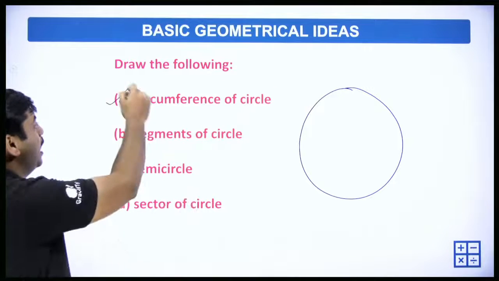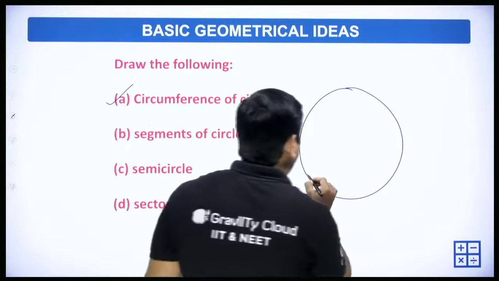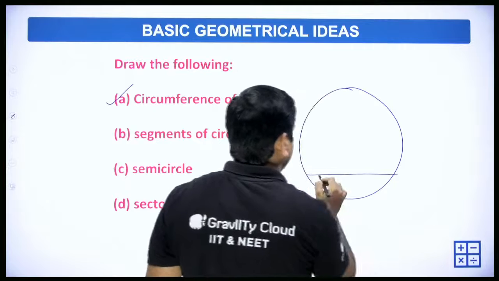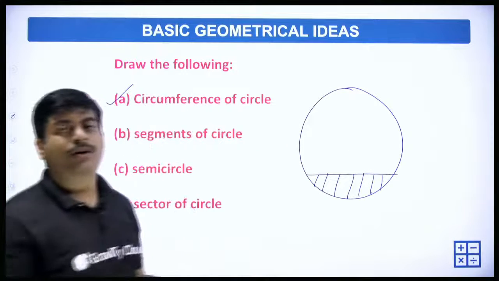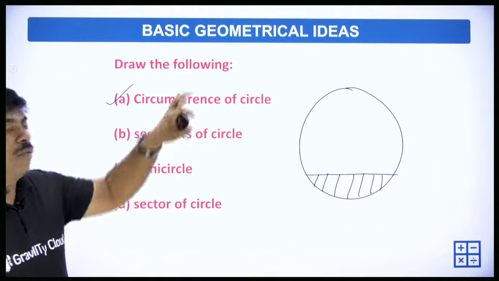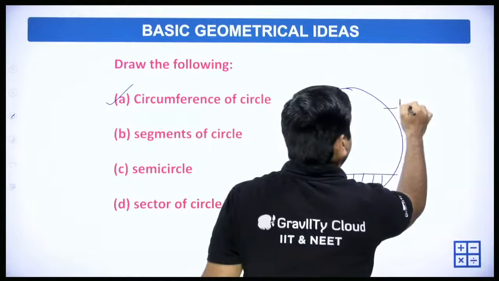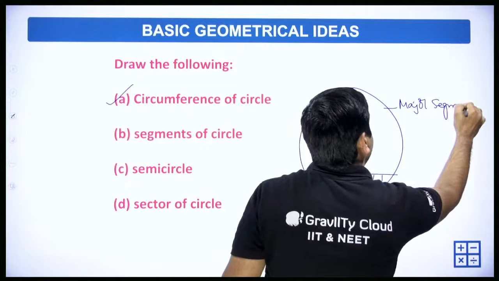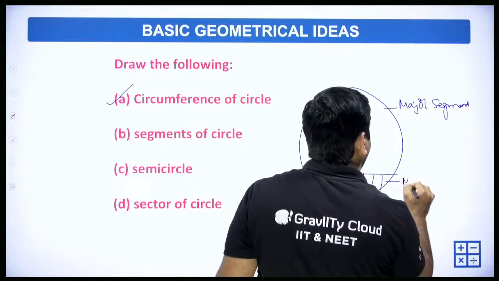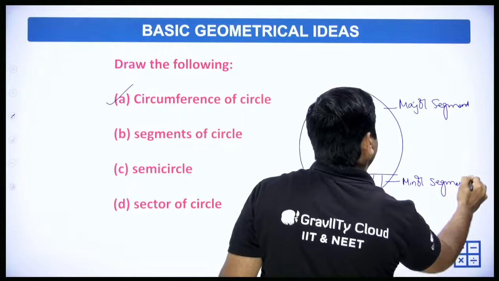Now we need to draw a segment. Draw any line like this. This is one segment and that is the other segment. They can be equal, they may not be. One is a major segment, one is a minor segment. This complete big part is called the major segment, and this is called the minor segment.